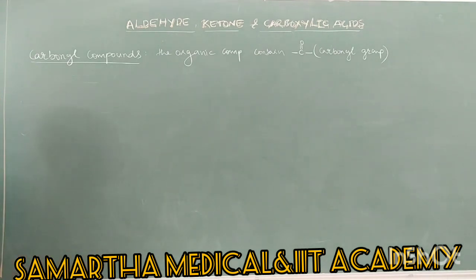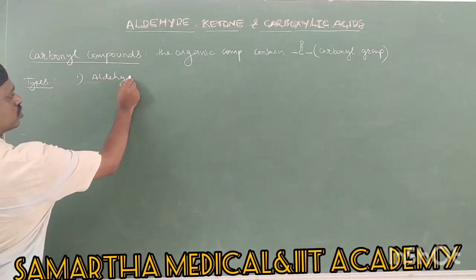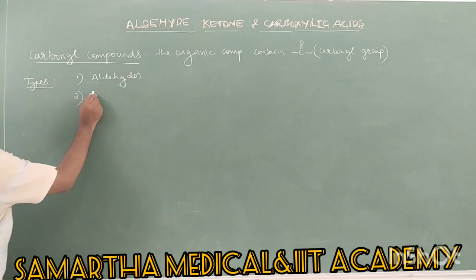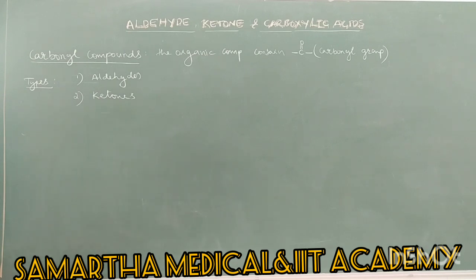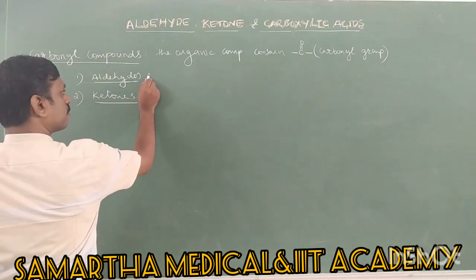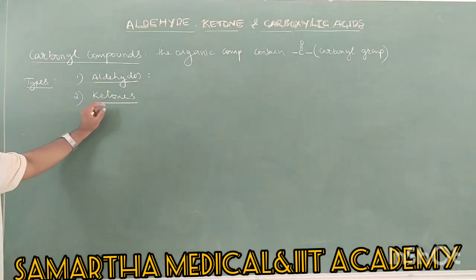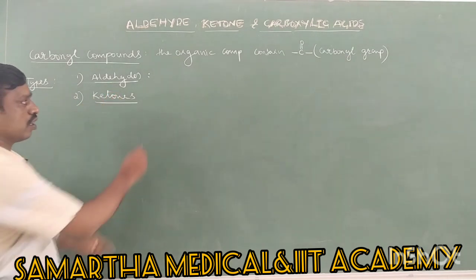Carbonyl compounds are basically classified into 2 types. There are usually 2 types we studied: aldehydes and ketones. Both aldehydes and ketones are collectively called carbonyl compounds. So they are classified into 2 types, one is aldehydes and the second is ketones. Let's study what an aldehyde is and what a ketone is. Both contain the carbonyl group. Aldehyde contains a carbonyl group, and ketone also contains a carbonyl group.